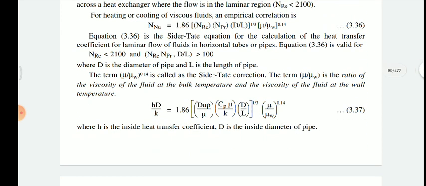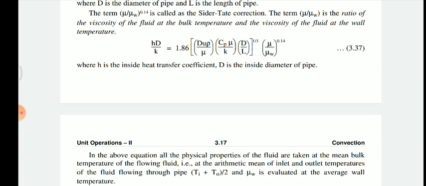Finally it can be written with the Nusselt number hd by k, and the other terms remain as they are: 1.86, Reynolds number is d v rho by mu, Prandtl number is cp mu by k, and d by l, diameter and length, raised to 1 by 3, times the Sieder-Tate correction factor, where h is the inside heat transfer coefficient and d is the inside diameter of the pipe.